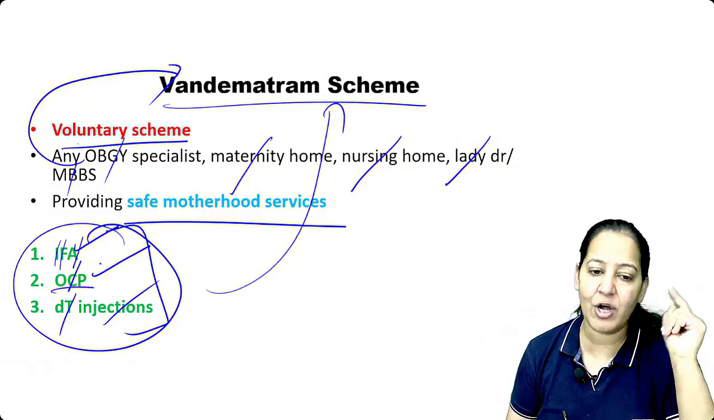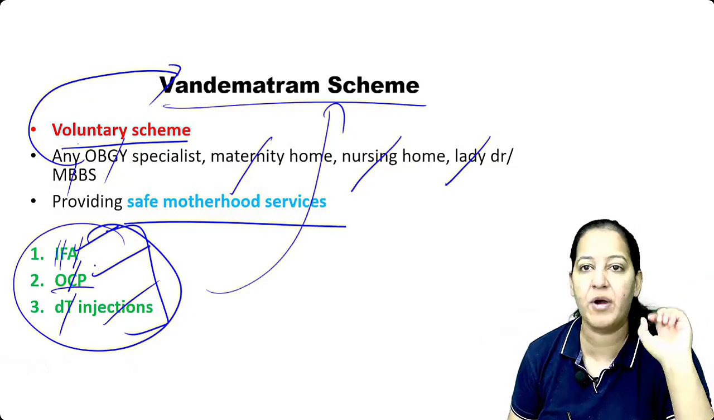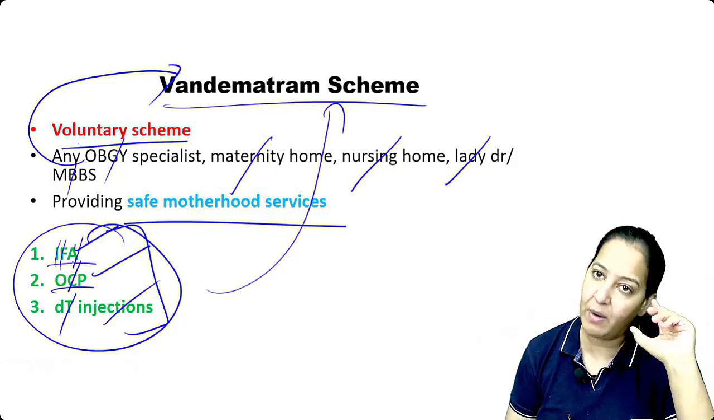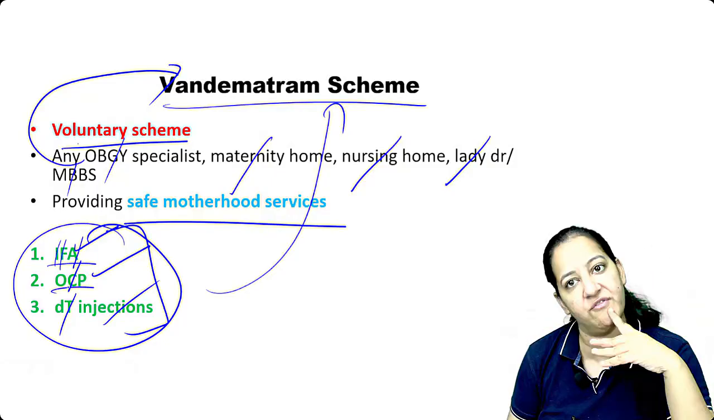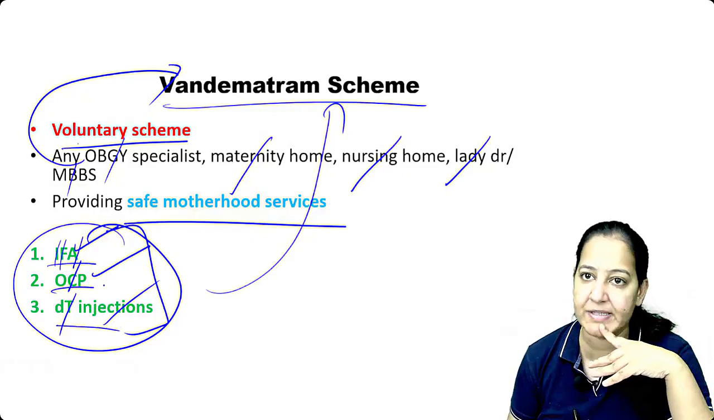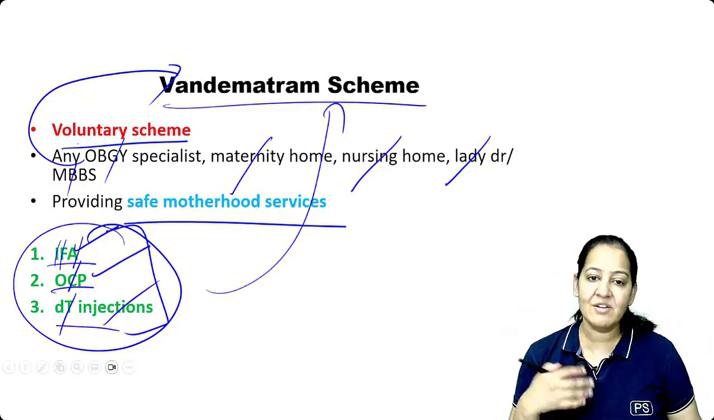OCP is not required during pregnancy. OCP is required for the reproductive age group. IFA is required for adolescence also, IFA is required for pregnancy also, and TT is given during pregnancy. So these are the things given to you. Okay, so this is a voluntary scheme.